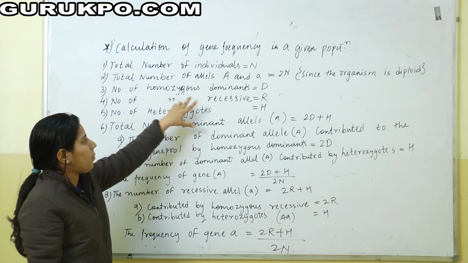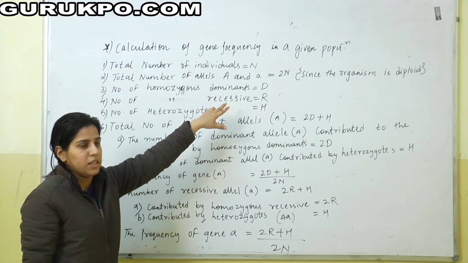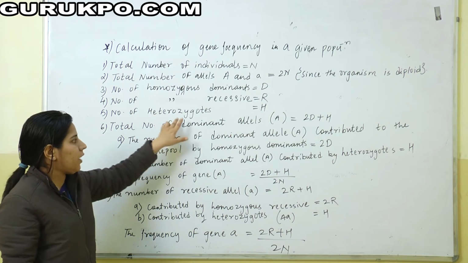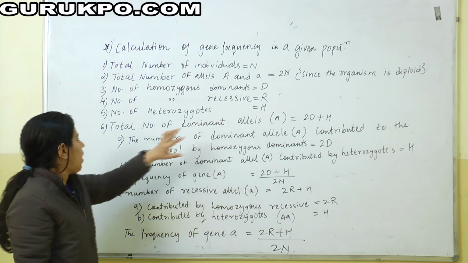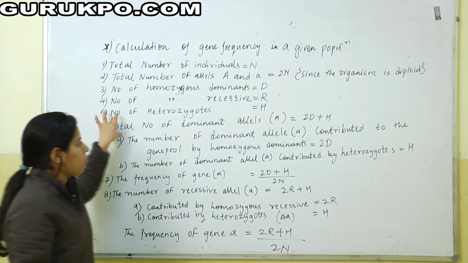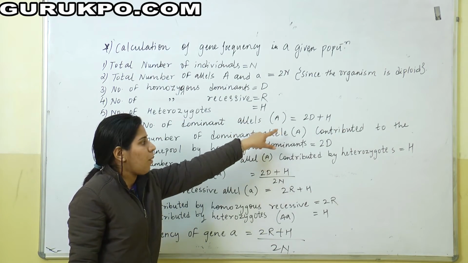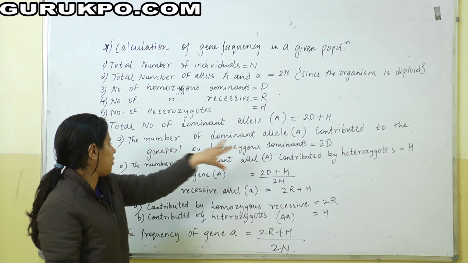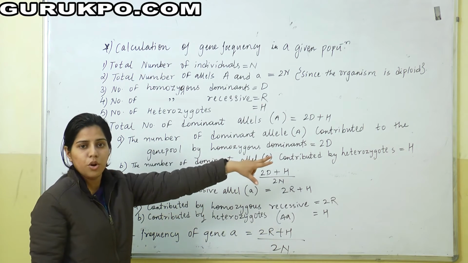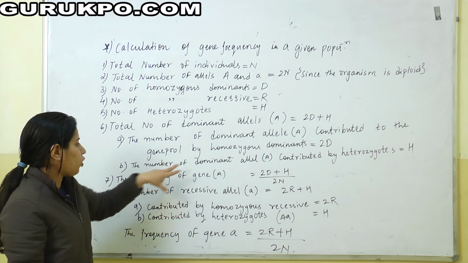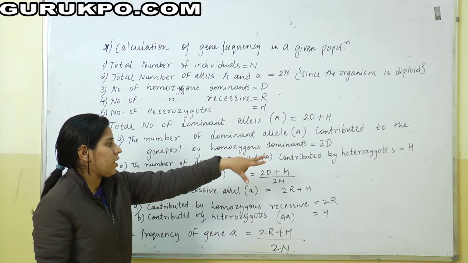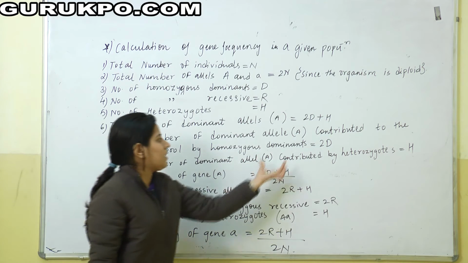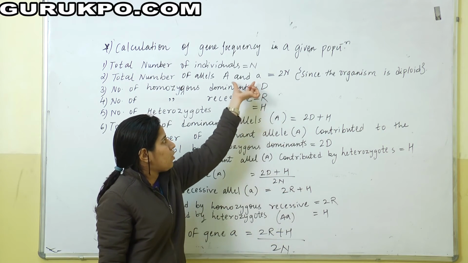The number of homozygous dominants is represented by D, the number of homozygous recessives is equal to R, and the number of heterozygotes is represented by H. The total number of dominant alleles is equal to 2D plus H. The number of dominant alleles contributed to the gene pool by homozygous dominants is equal to 2D, and the number contributed by heterozygotes is equal to H. And the frequency of gene A is equal to (2D plus H) divided by 2N.